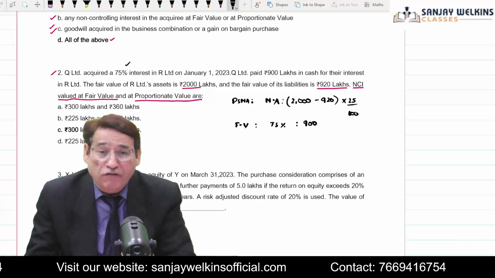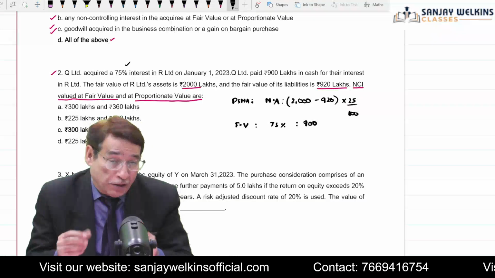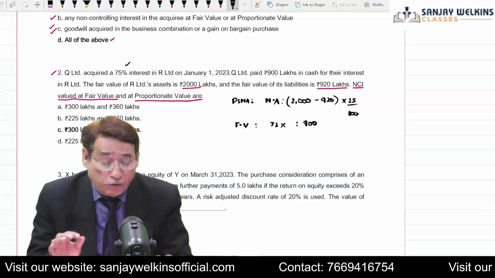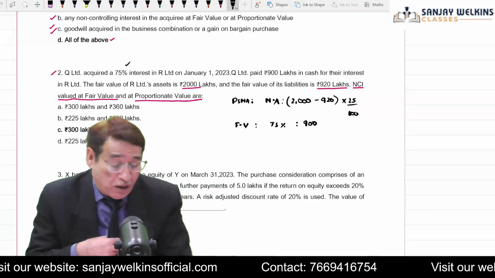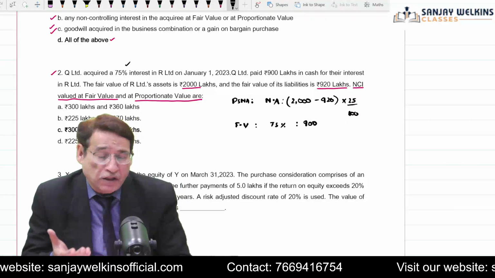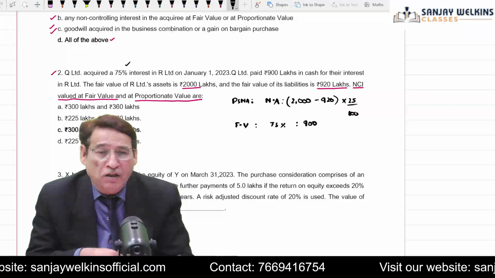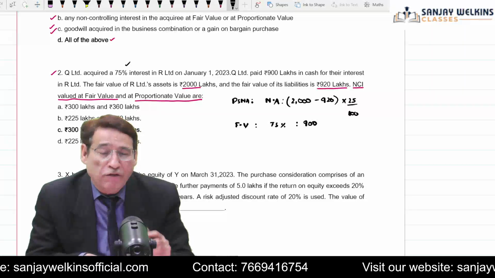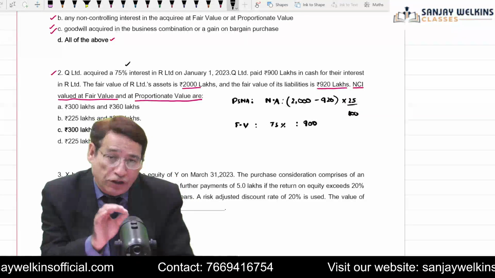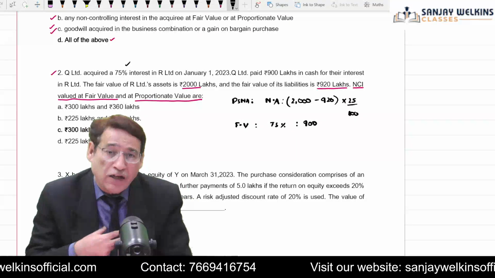That means this is the fair value of the total number of shares of the subsidiary company in proportion to 75%. So the amount which we paid for 75% is nothing but the fair value, so 75% of the fair value of the total share capital of the acquiree company is equal to 900.